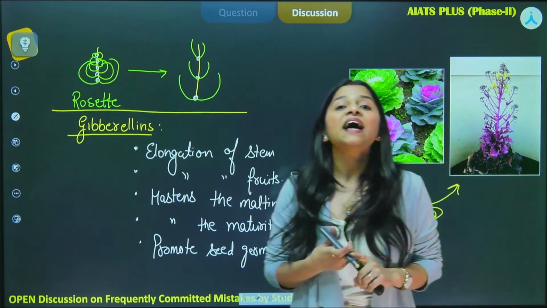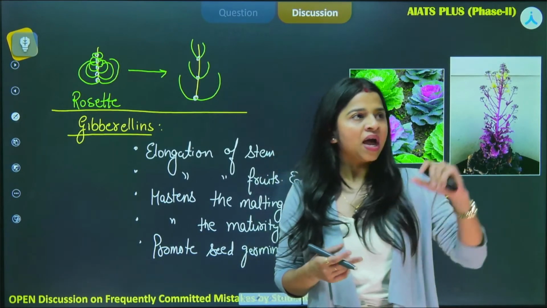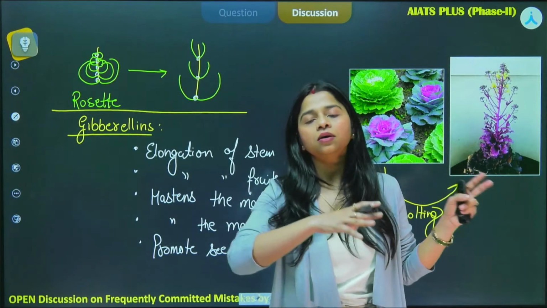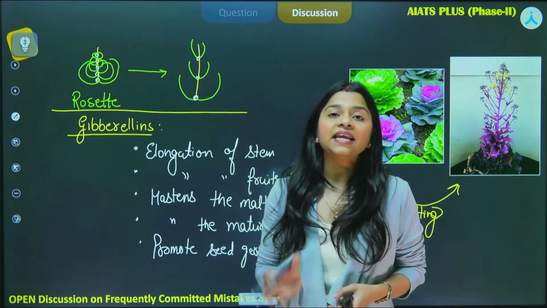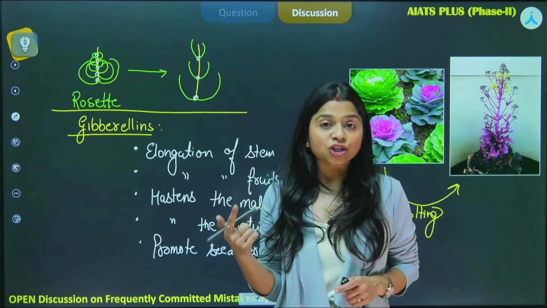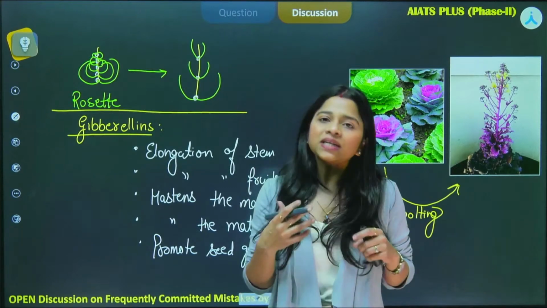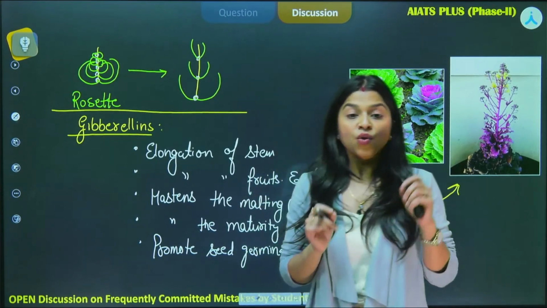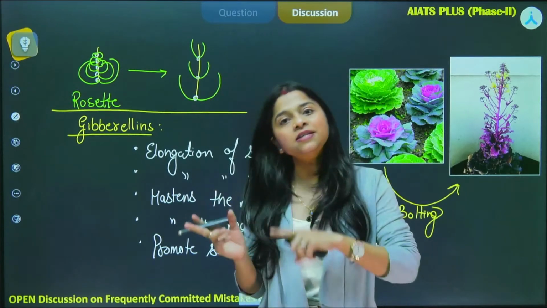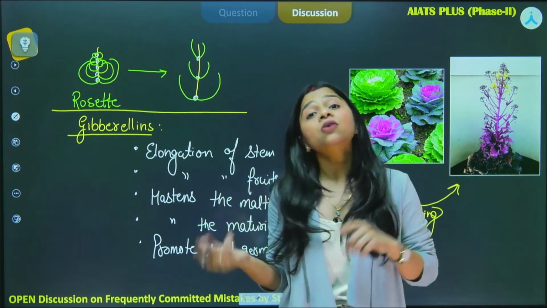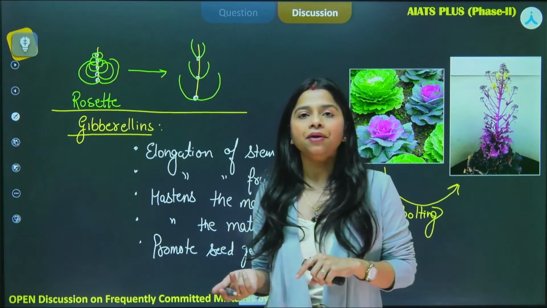Yes, this term has been used in your NCERT at the last of all the phytohormones that are discussed. There is a paragraph, a line, about the antagonistic action of phytohormones. What is antagonistic action? Basically, when a particular hormone acts in an opposite manner,